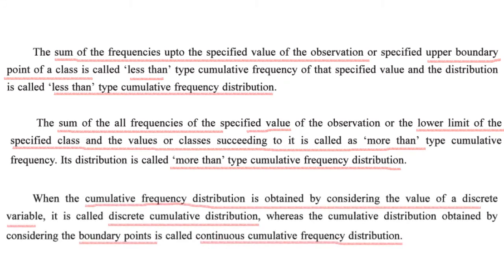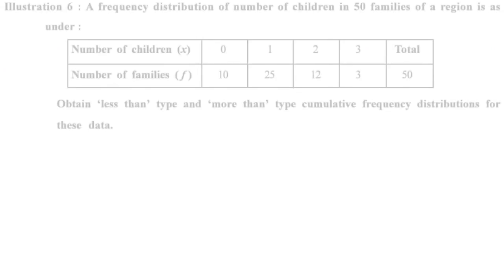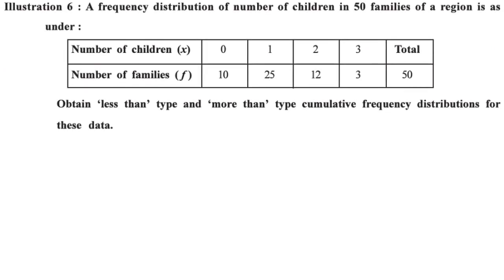Now, if we make a cumulative frequency out of a discrete variable, it is a discrete cumulative distribution. And when we get a cumulative distribution out of boundary points, that is a continuous variable, it is called continuous cumulative frequency distribution. We will just take an example and you will understand it better. A frequency distribution of the number of children in 50 families of a region is as under.